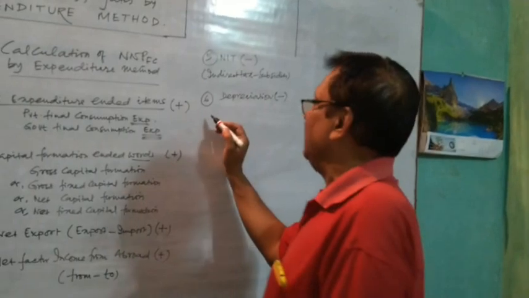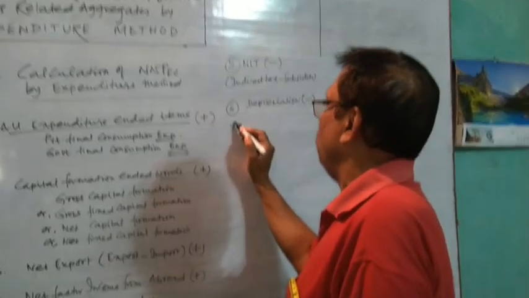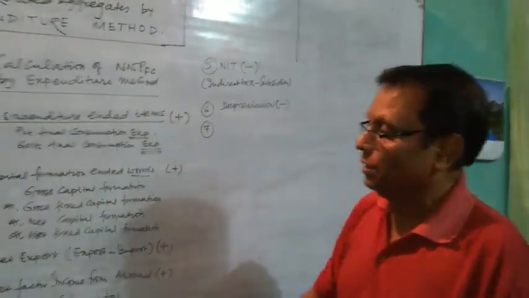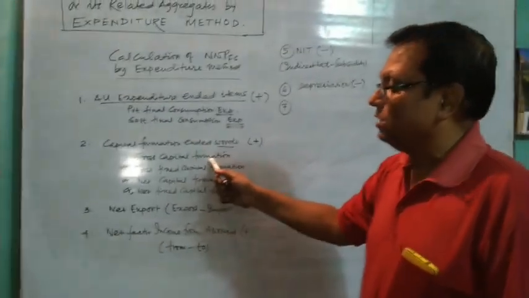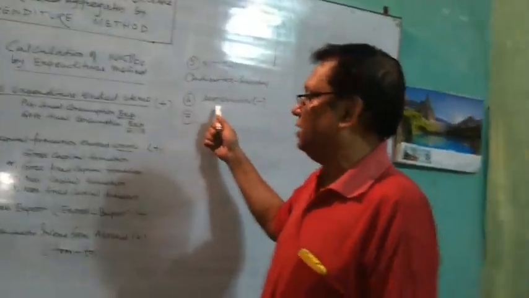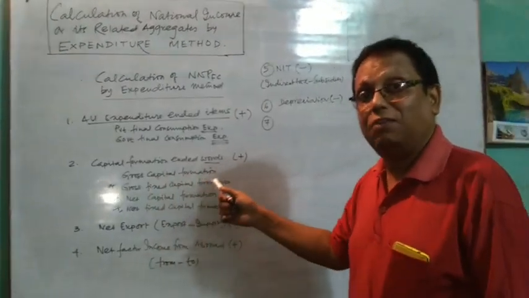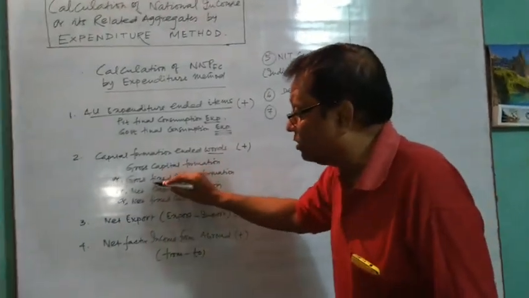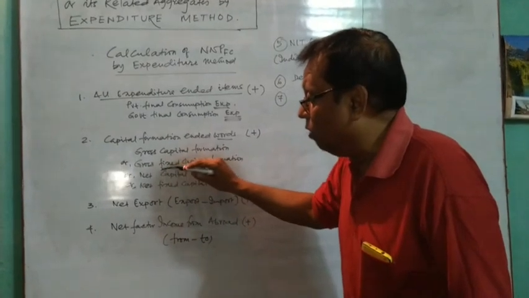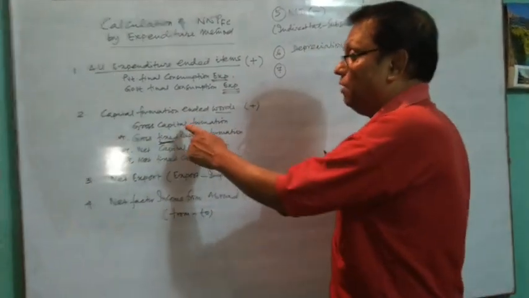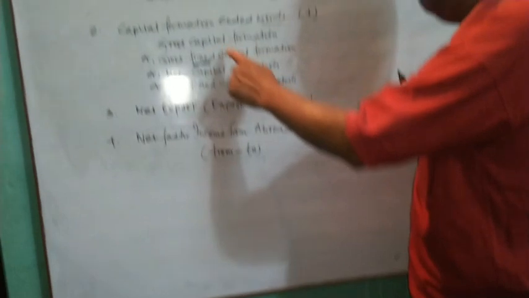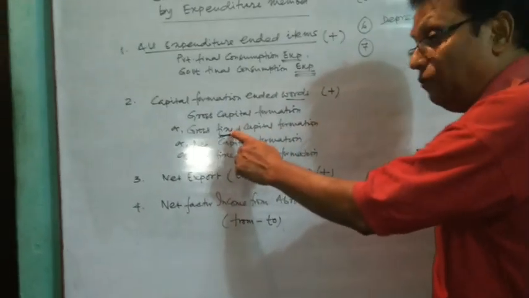Now one thing more you have to take care of. Gross capital formation, you will subtract depreciation. If it is gross fixed capital formation, if you are finding the fixed word along with capital formation, this capital formation is in the fixed form.